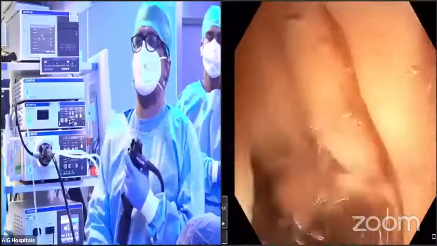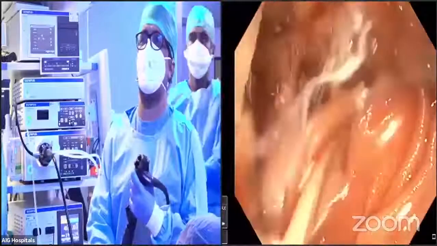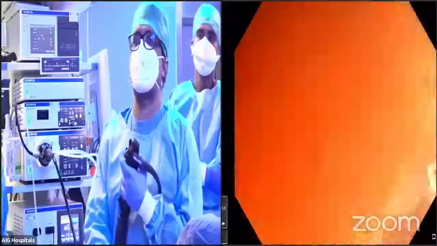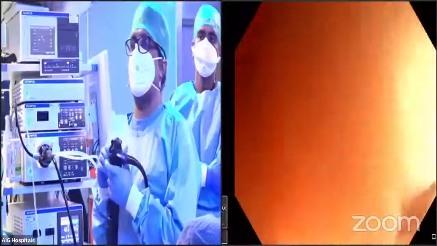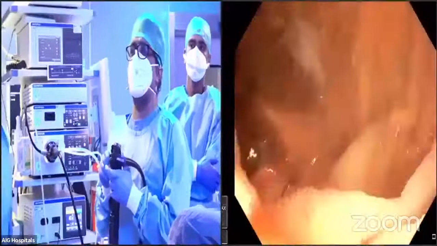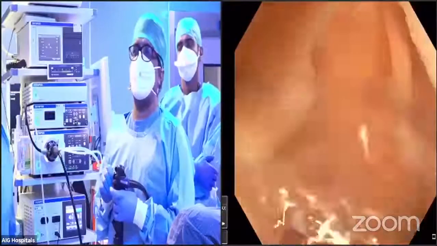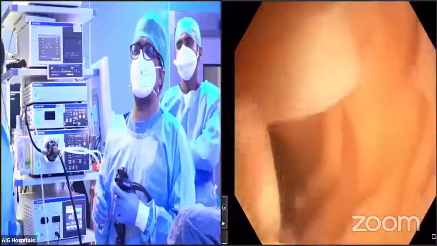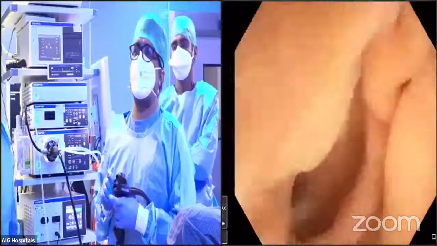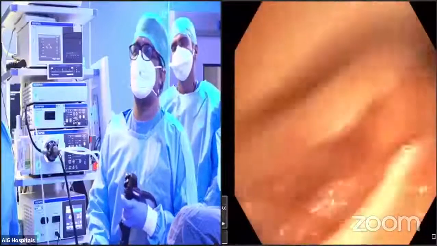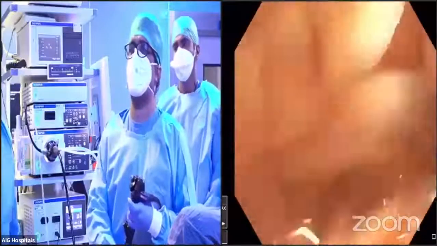The first problem with this scope is the post-cricoid region, where you need to negotiate the scope after dilatation. The second problem is the DJ flexure. As we are facing now, we are gradually trying to negotiate this DJ flexure by minimizing the air and straightening the scope. Can you show the fluoroscopy, please?